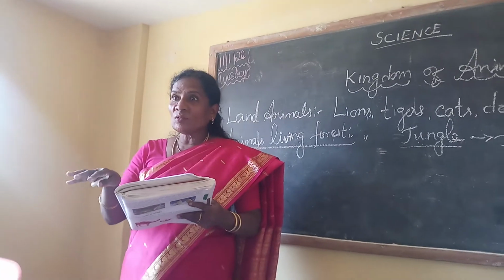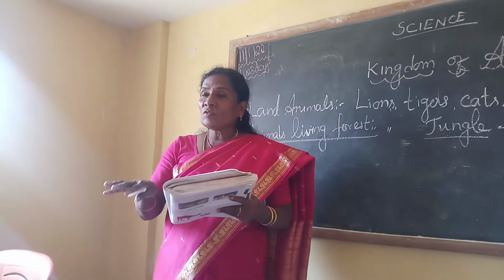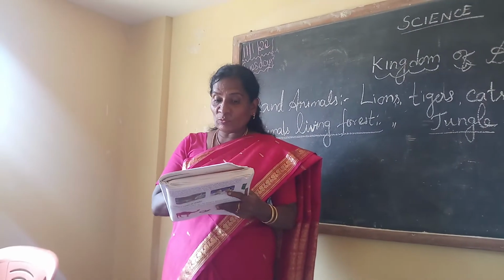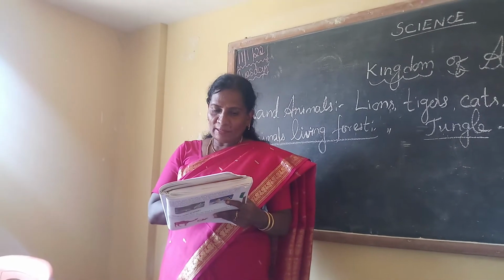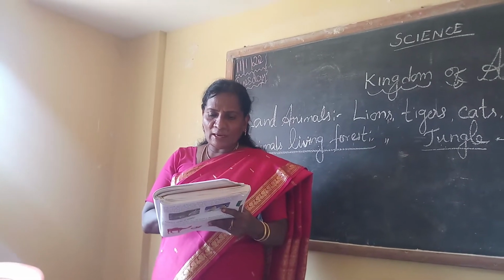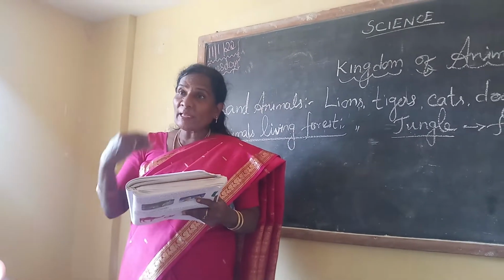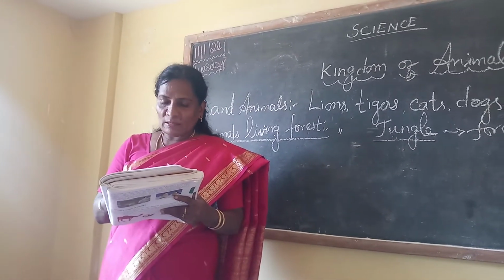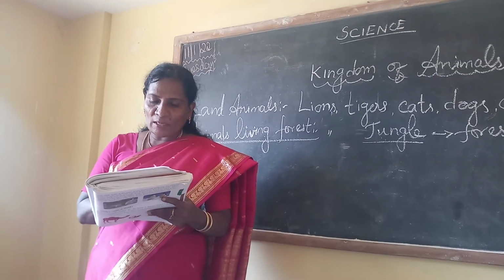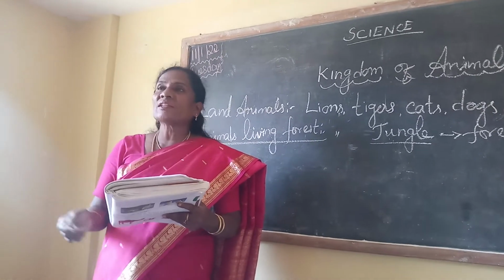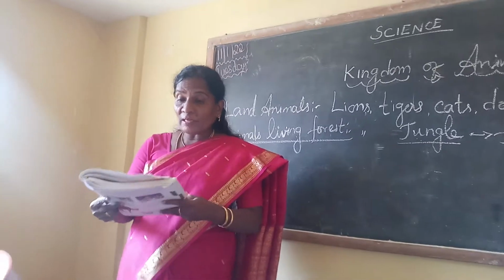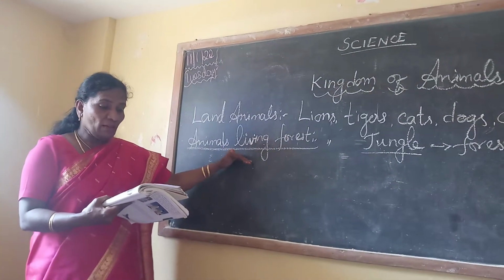Cats also walk without making any noise. Which one does that in the forest? Tiger. A deer can also run very fast. A deer can also hide itself to save itself from the tiger. These qualities enable them to survive difficult conditions. It's a very difficult condition. Those are the animals living in the forest.